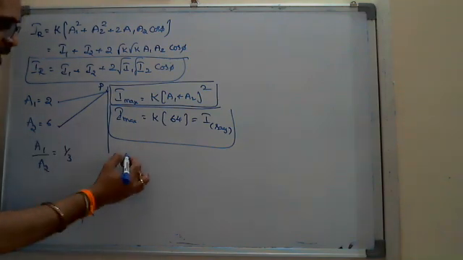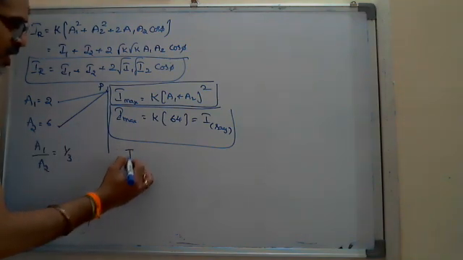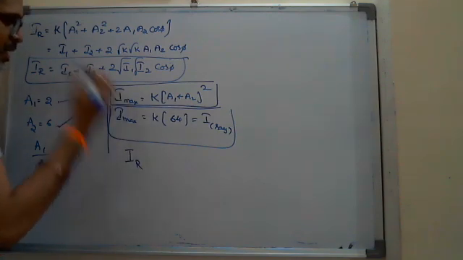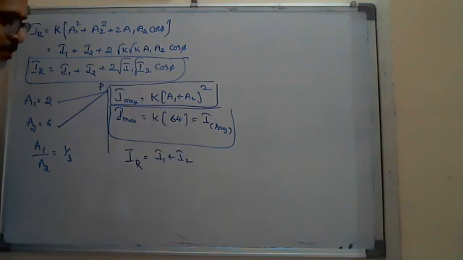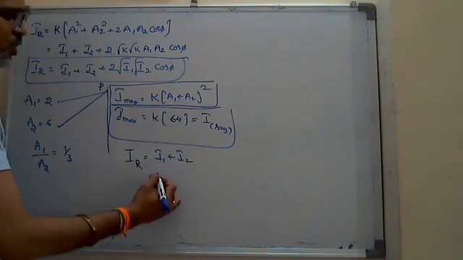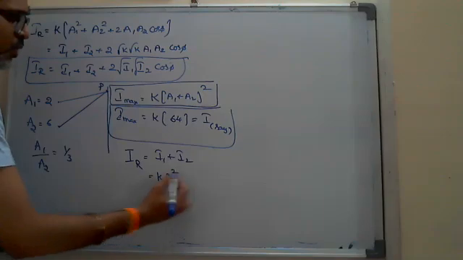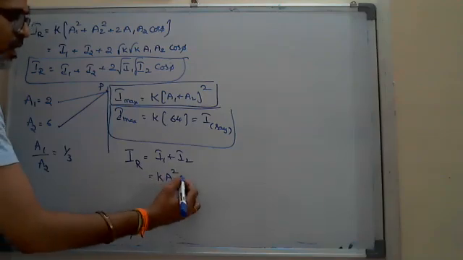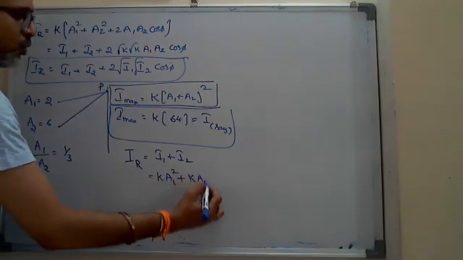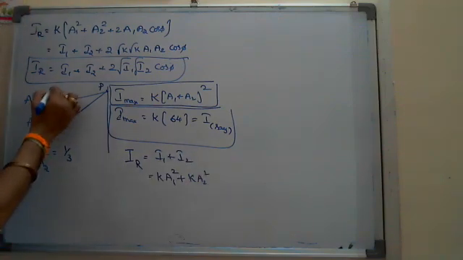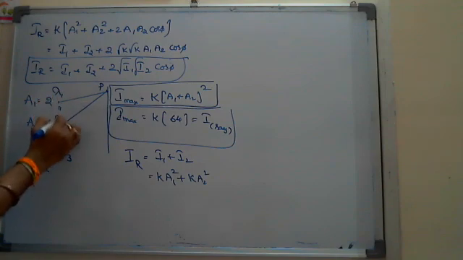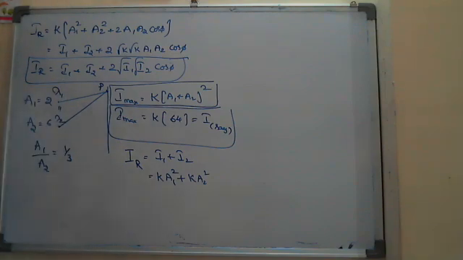So for incoherent sources, the resultant intensity at the same point P is equal to I1 plus I2. I1 is equal to K into A1 square, and this is K into A2 square. Both the K's are same because he said lambda 1 is equal to lambda 2, the wavelengths are equal.